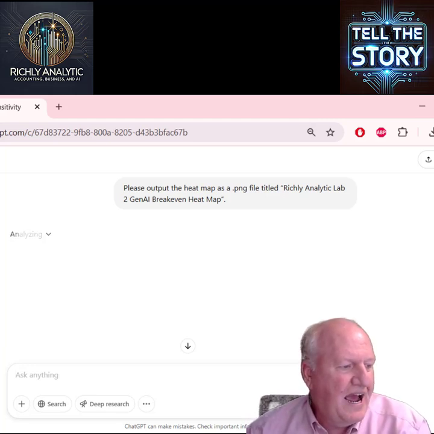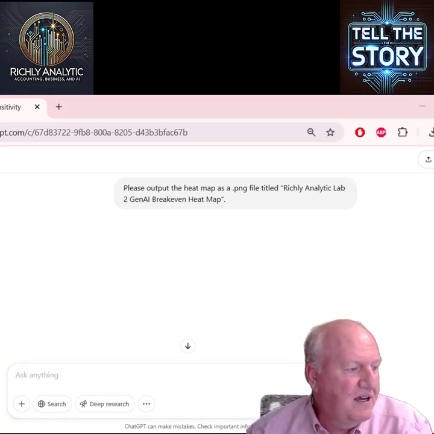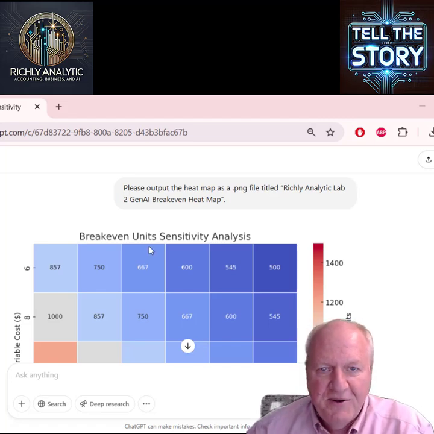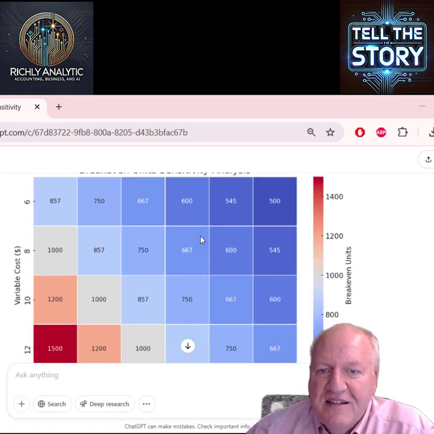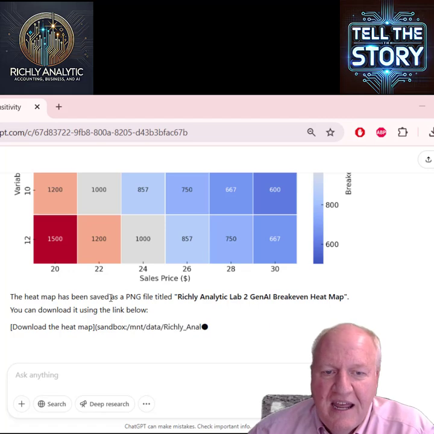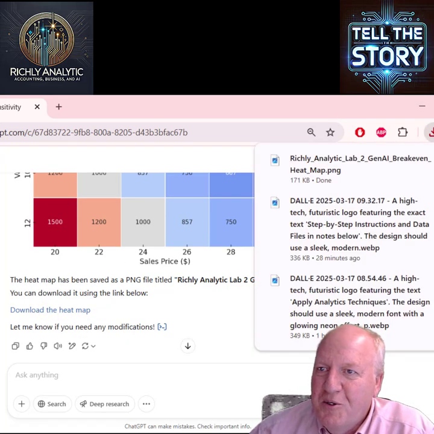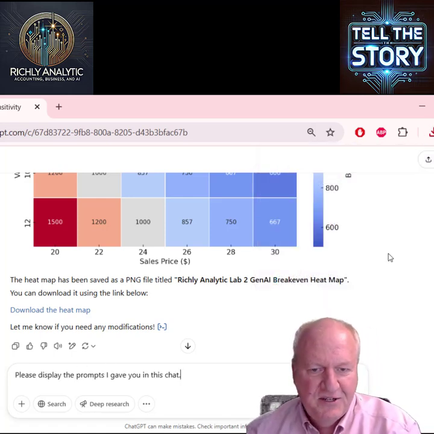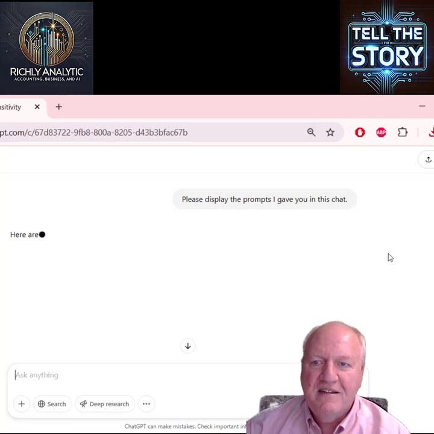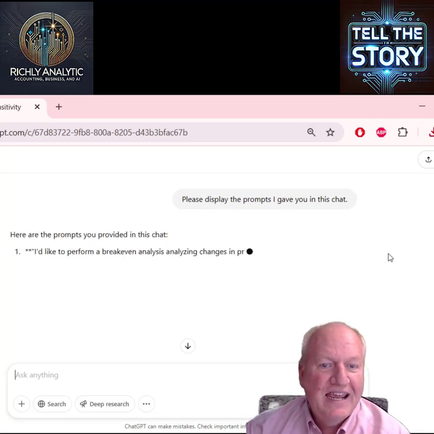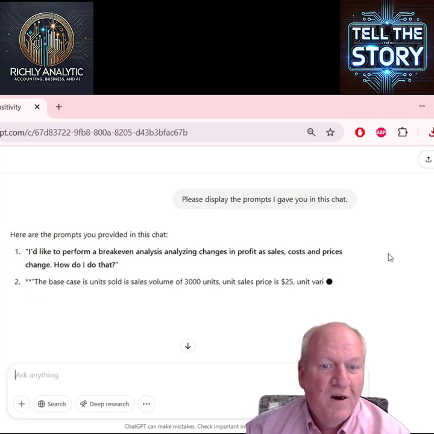Finally, after this, we're going to ask it to display the prompts that it provided. And I always like that. So here's the visualization again, and here it's telling us where I can get it. I could click on this, and it's going to show up in my downloads folder. The other thing I'm going to ask it to do is just provide the prompts, and these are going to be the instructions that I gave. And so you can see one by one there.